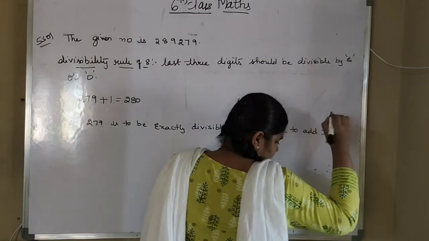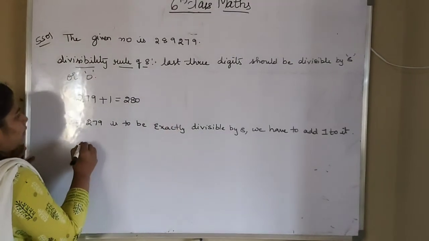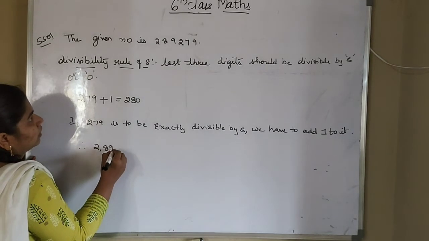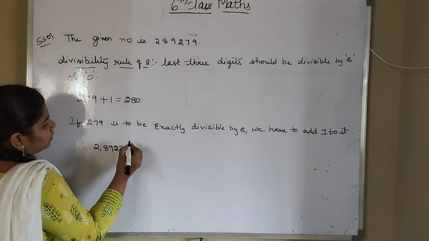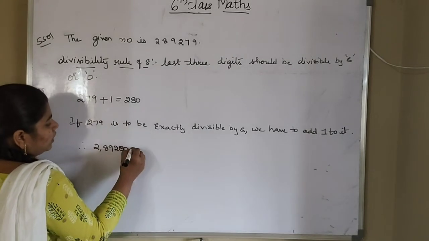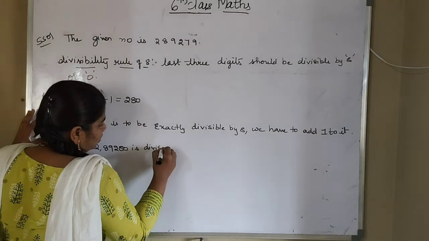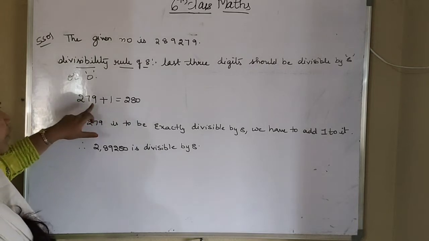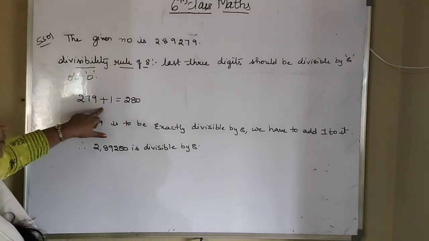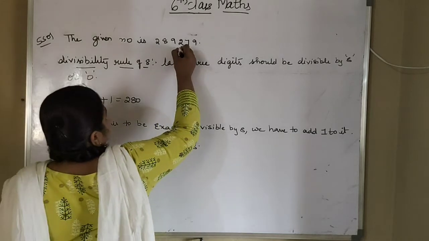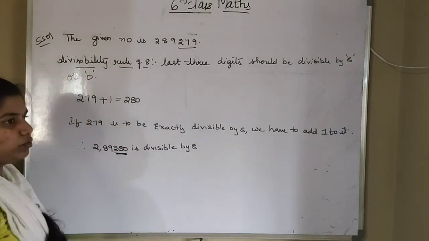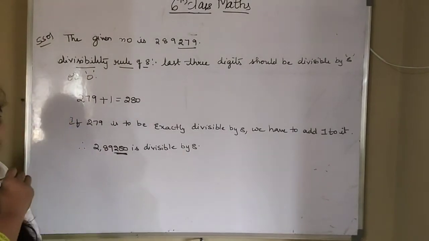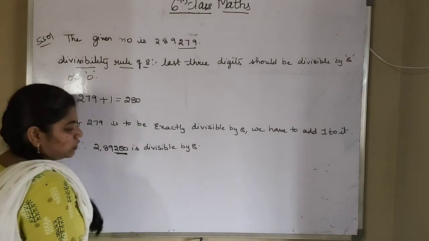So therefore you can say that 2,89,280 is divisible by 8. So how much are we adding? We are adding 1 to the given number. That is 279 plus 1 will be equal to 280. So in place of this 279, what did I write? 280 I wrote. So this 280 is divisible by 8. Therefore we can say this whole number is also divisible by 8. So this is our 5th solution.